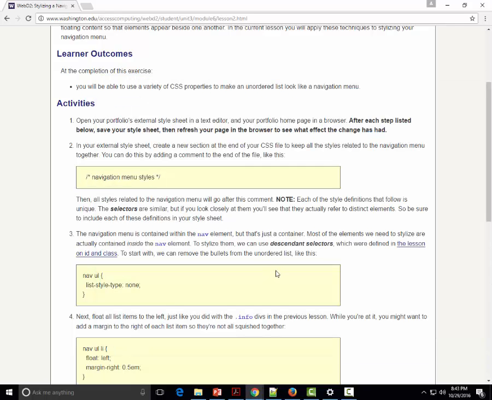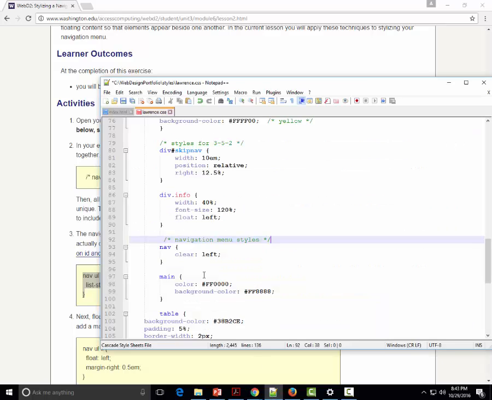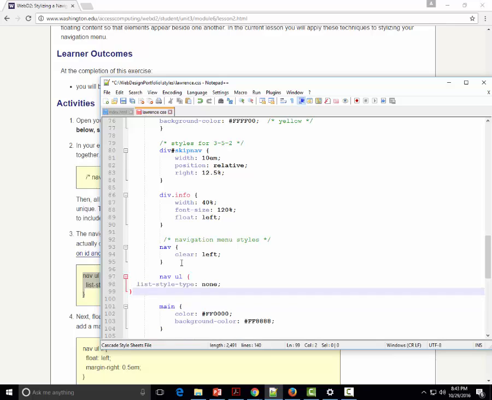Now what we want to do is change the list style type of the UL within the navigation menu. So we're going to say here Control C, and copy this into the navigation menu here. Let's make this a little bit nicer by copying it in there.